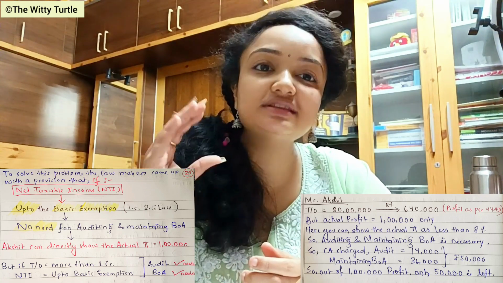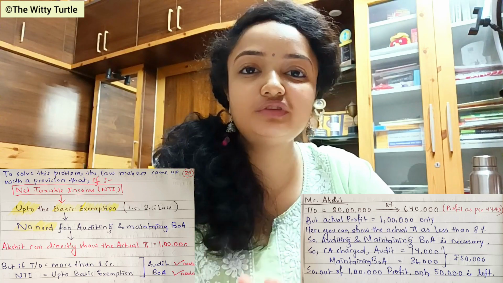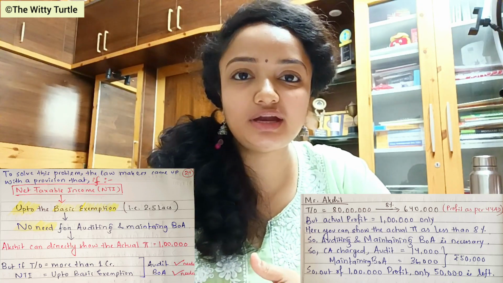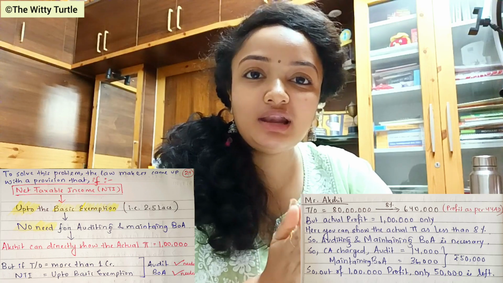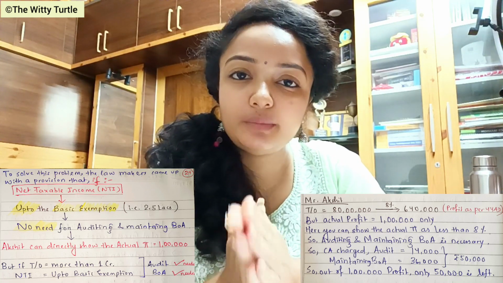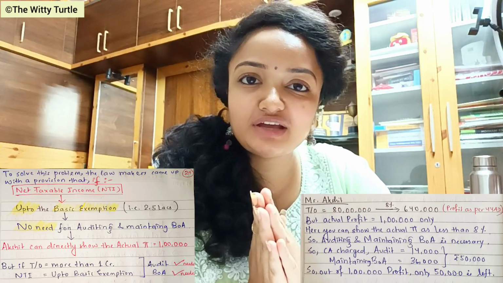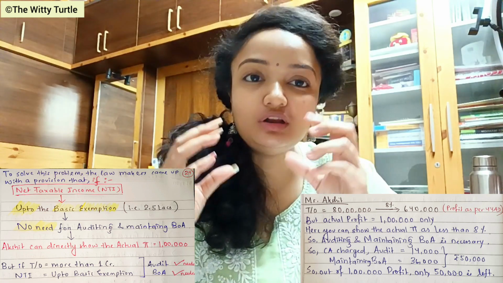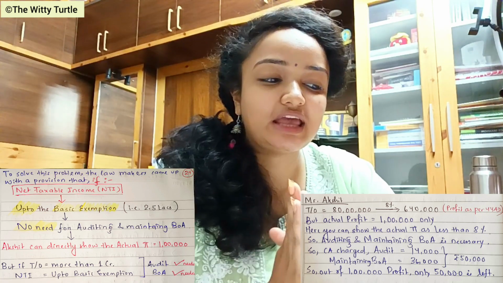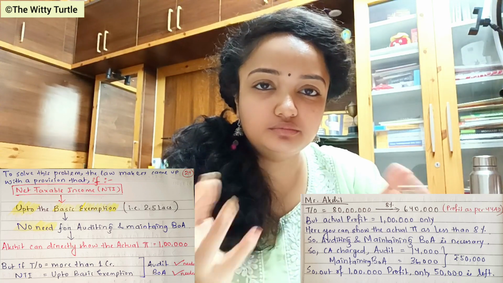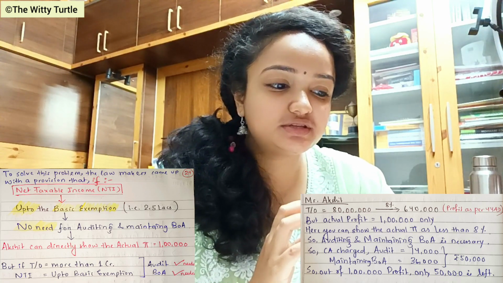Why? Because this profit amount is his NTI, or net taxable income. So this 1 lakh rupees is obviously less than your basic exemption, which is your 2.5 lakhs, right? So for that reason, the lawmakers came up with another provision, right? I hope this is clear.